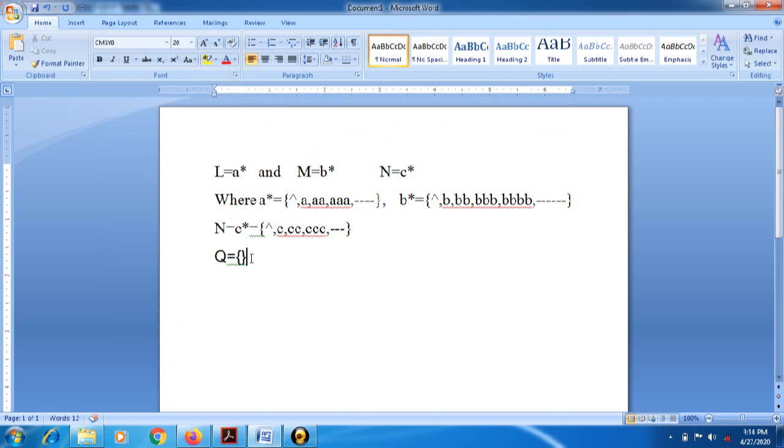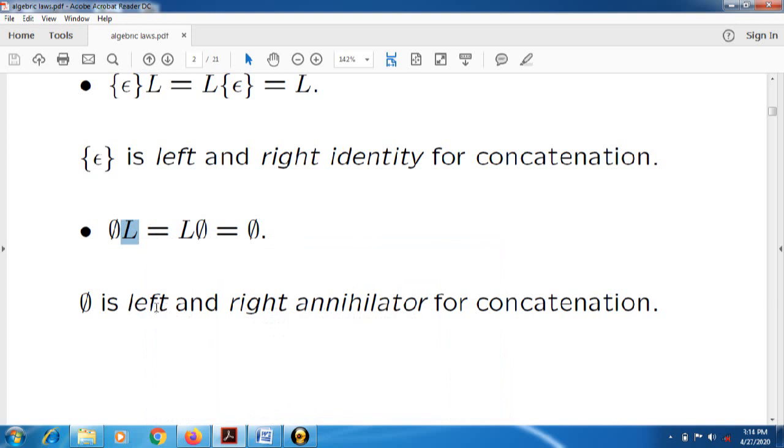Phi is nothing but the empty set, and whenever we make phi with L, it generates the empty set only, nothing but the phi value, because there is no element in this set, and we are going to combine it with all the elements. Suppose there are no elements, meaning zero, and zero with anything generates zero only. That's why we call phi a left and right annihilator for concatenation, meaning it totally cancels that regular language.